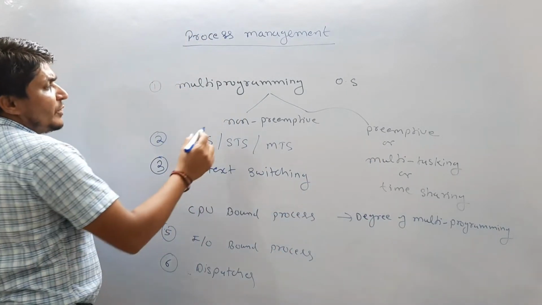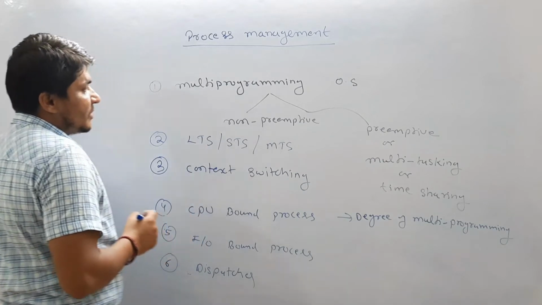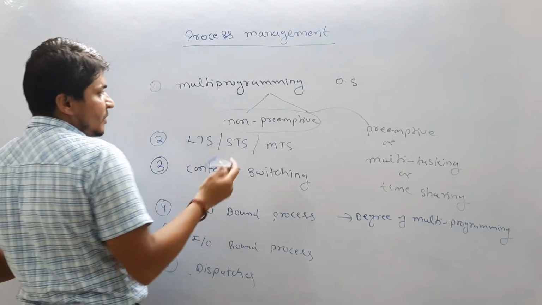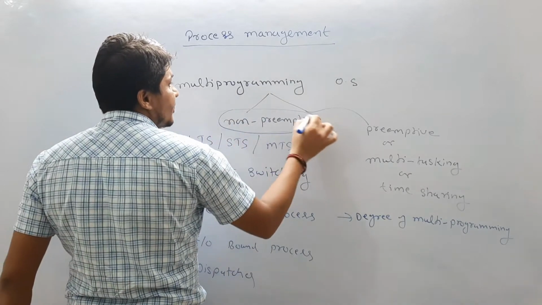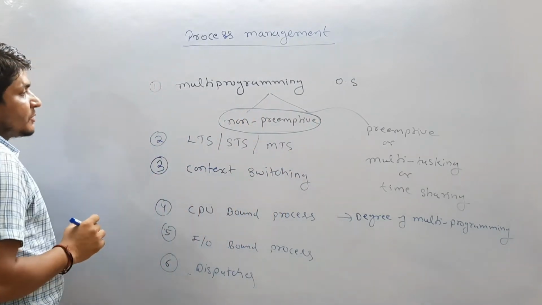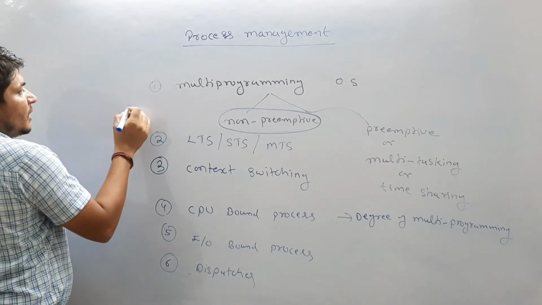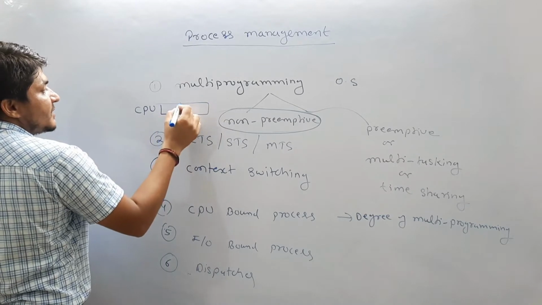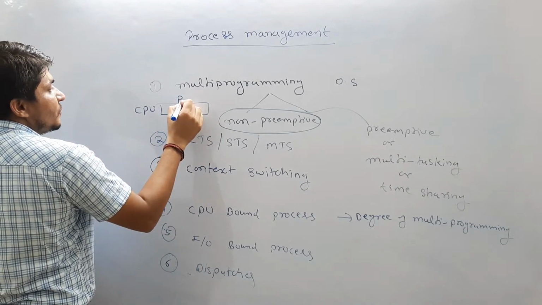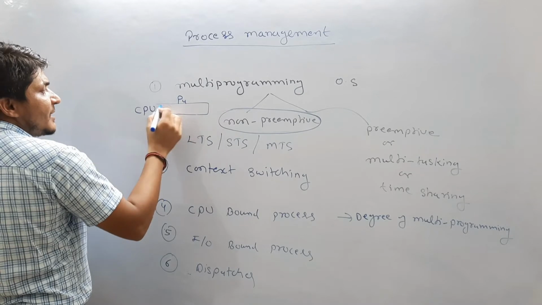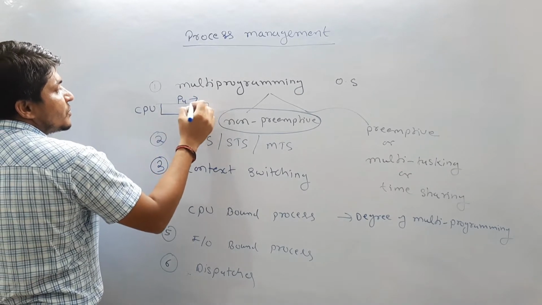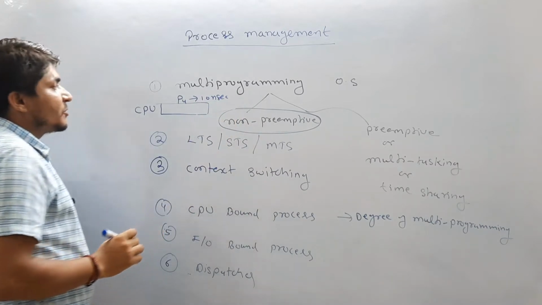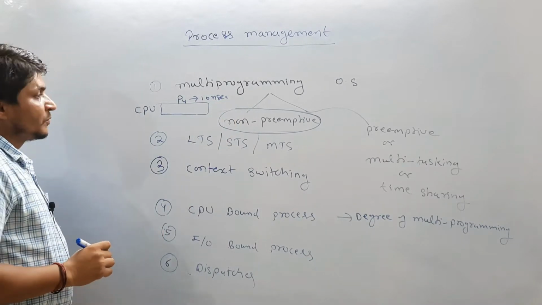What do you mean by non-preemptive? Let me discuss this. So let's suppose on CPU, in the running state, one process is running. Let us assume that process is P4, and let's suppose it wants to complete 10 nanoseconds on CPU.